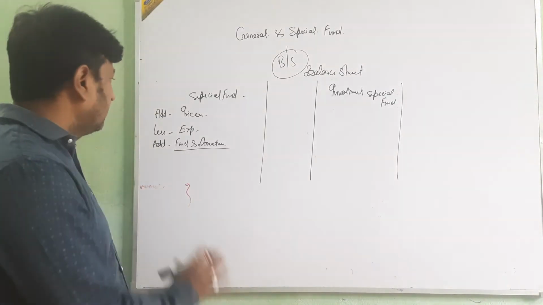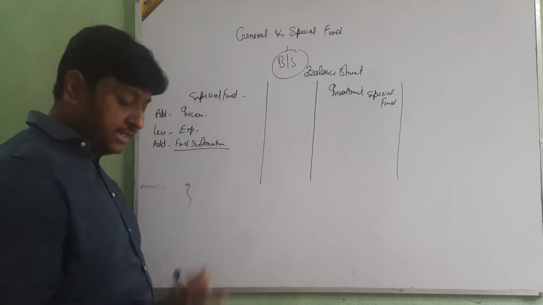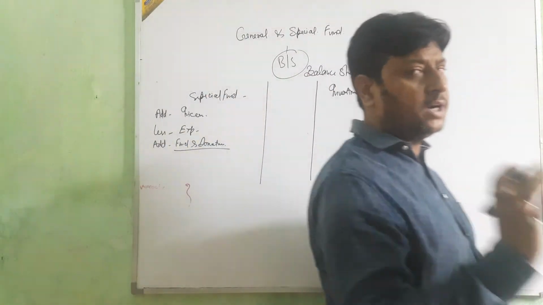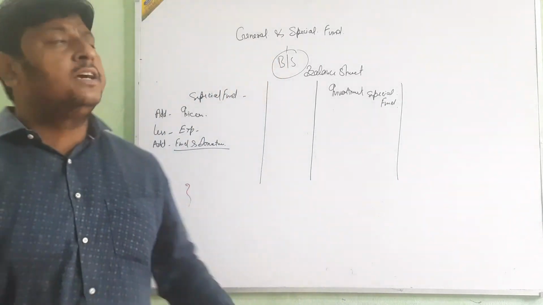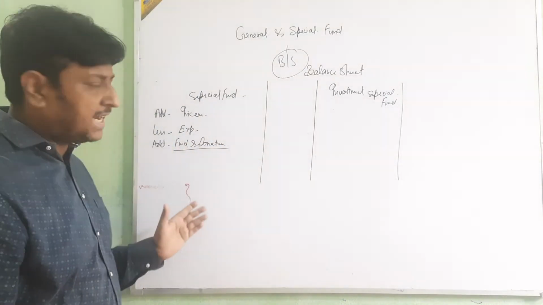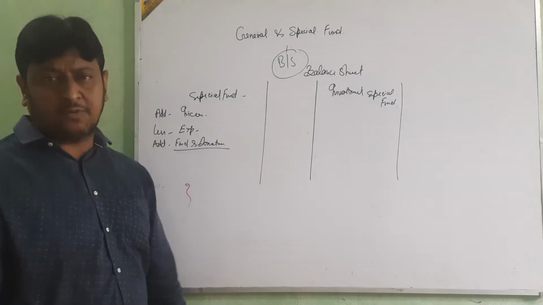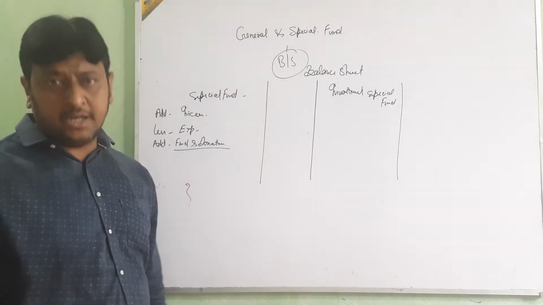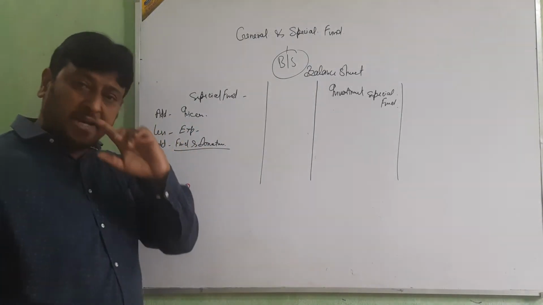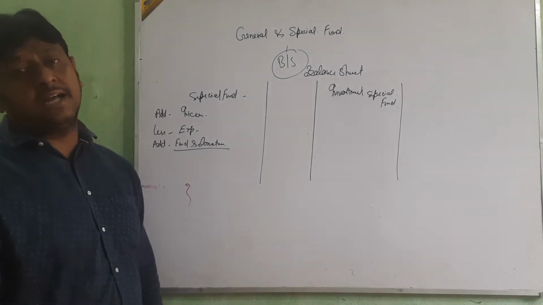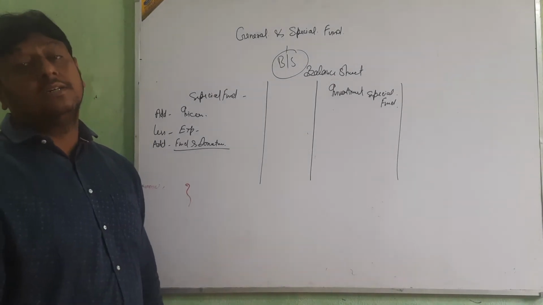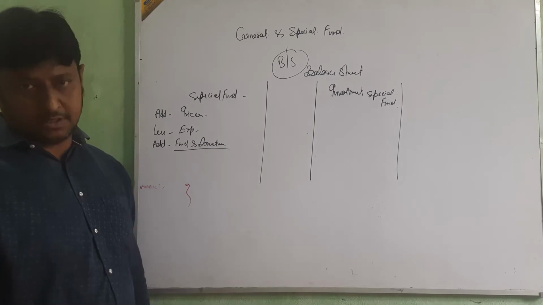Clear? In the balance sheet liability side we show the specific or general fund, then add income, less expense, and add any fund or donation related to this special fund.